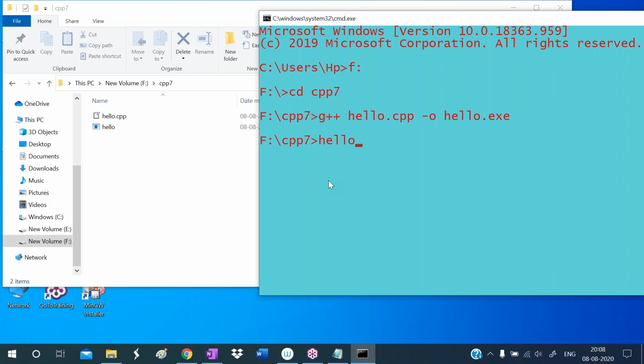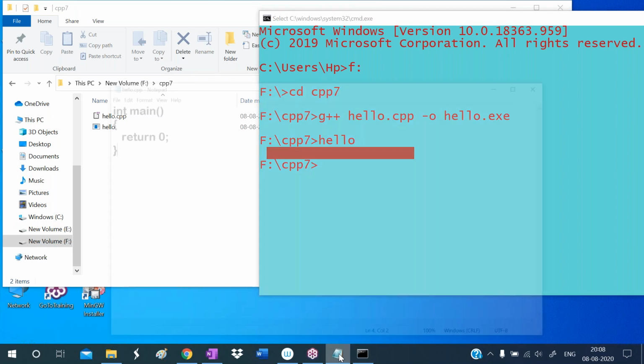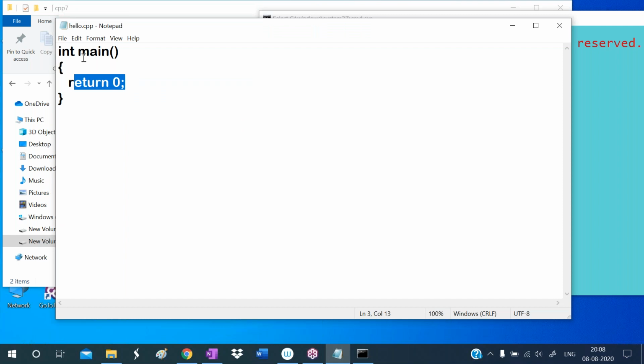I want to see that one. So simply write the exe file name. You have no need to write the extension. Just simply type the exe file name. The exe file name is hello. So type it. There is nothing displayed here, it's empty, because we didn't write any code here. We have just written one return statement, the return type here.